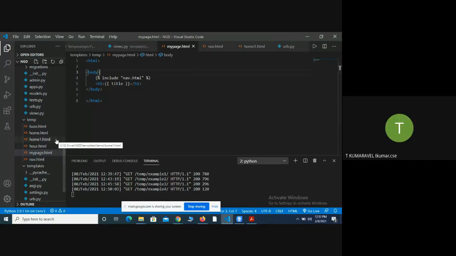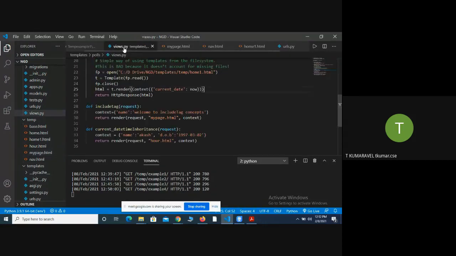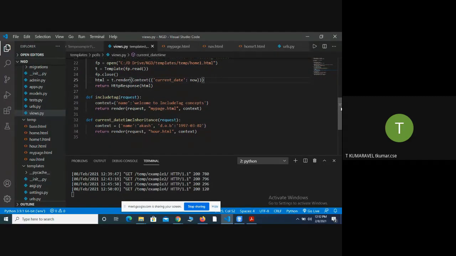So next I'm going to talk about one more concept. I go to the view.py. Next I'm going to talk about the inheritance concept. What is the meaning of inheritance? You create the base class. After that you create the child class. The child class inherits the properties of the parent class using the extends keyword. Correct? You would have seen that in OOPS. It is similar.